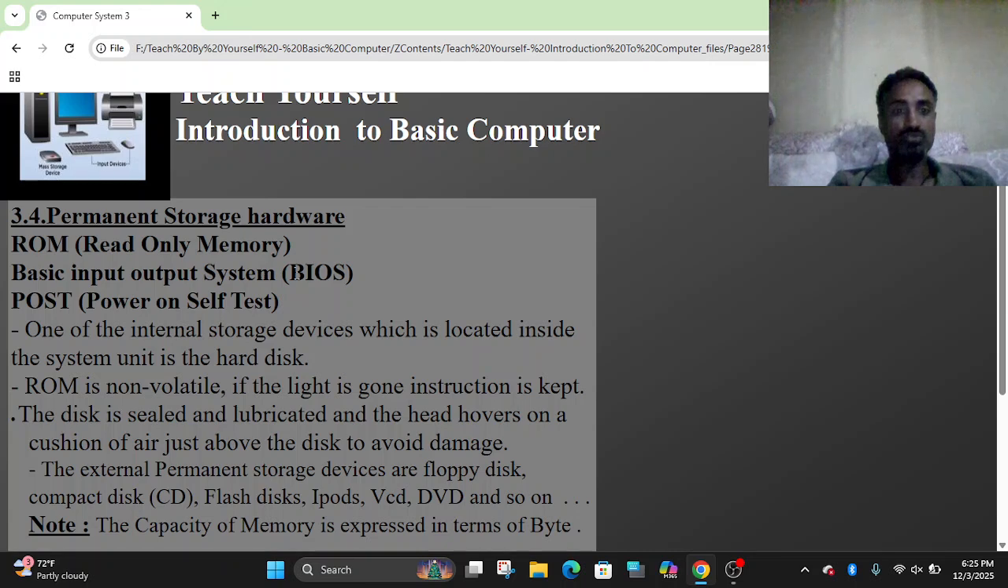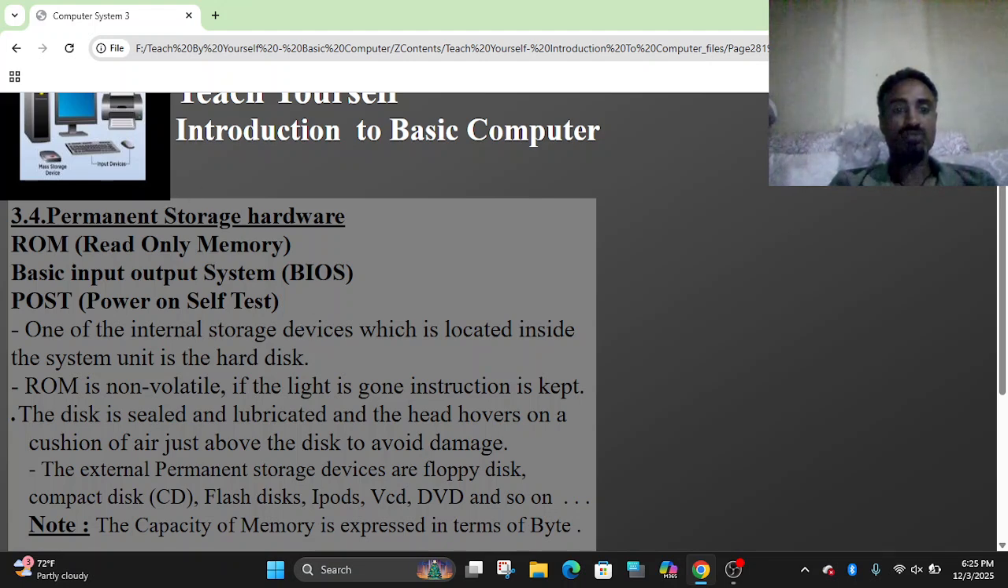The Basic Input-Output System, the BIOS, startup instructions or boot up instructions are stored under this ROM. The power on self-test instructions can also be stored under ROM, and the system enables us to perform a power on self-test. This is possible with the help of BIOS. BIOS is stored under ROM, read-only memory.